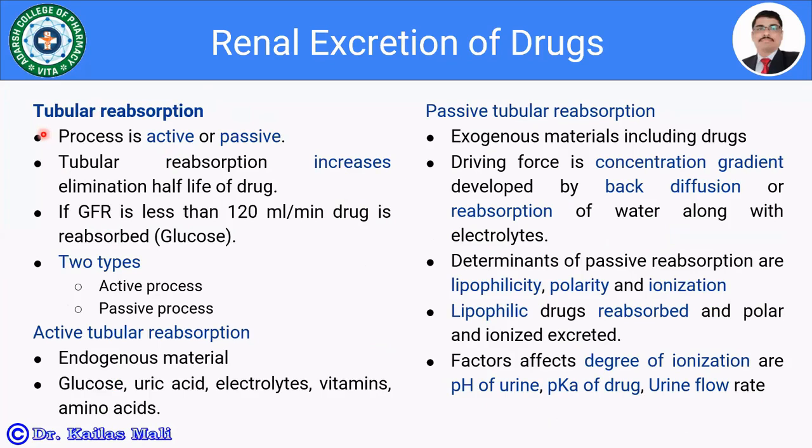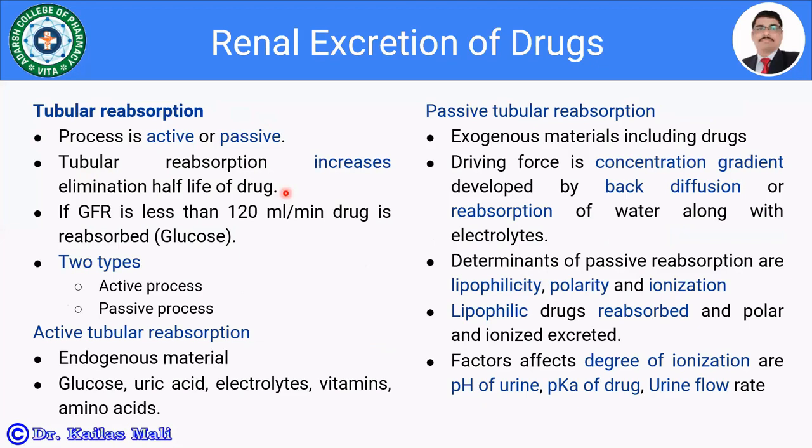Tubular reabsorption is either an active process or a passive process. It may be active or it may be passive. Tubular reabsorption increases the elimination half-life of a drug, as the drug is reabsorbed back from the urine into the systemic circulation.